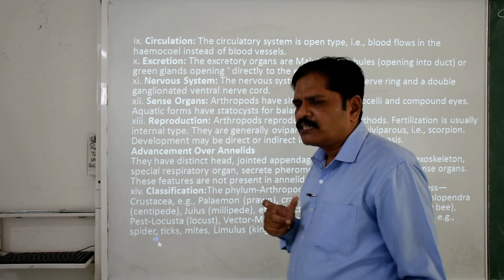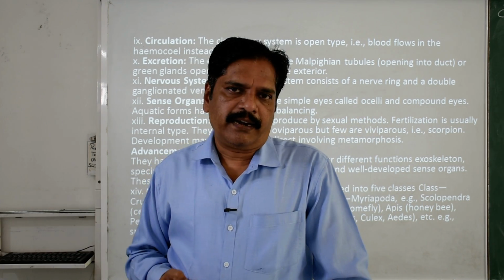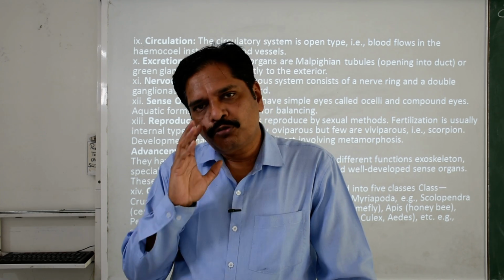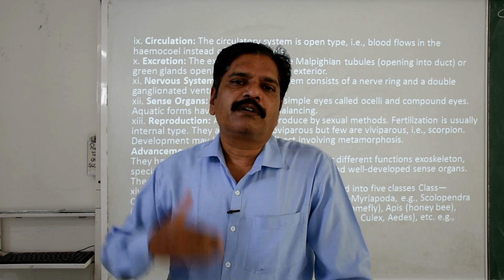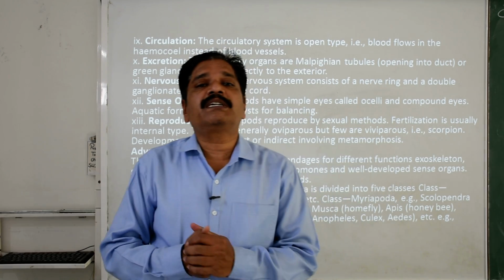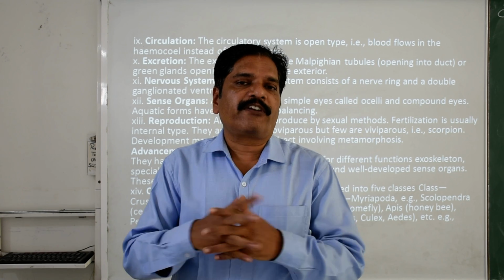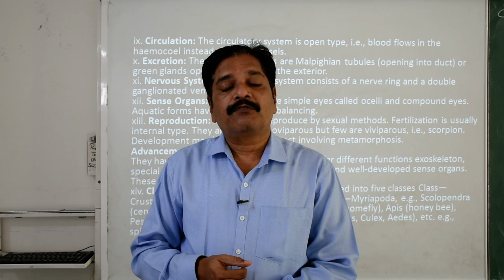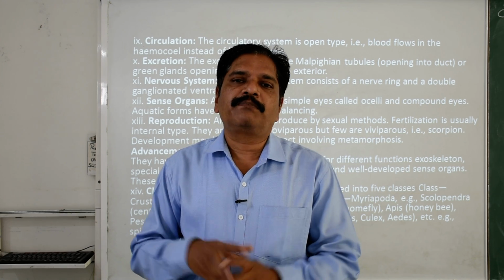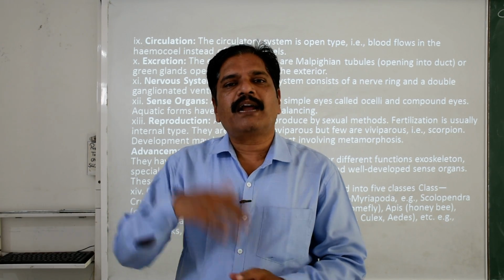I just want to put stress on these two terms, direct and indirect. Here, direct means what? After birth, there is no change in the young one, and only growth is observed until the adult. There is no intermediate phase in between. While in indirect development there is a phase which is called the larval phase. A larva is present in between the offspring who took birth and the adult.